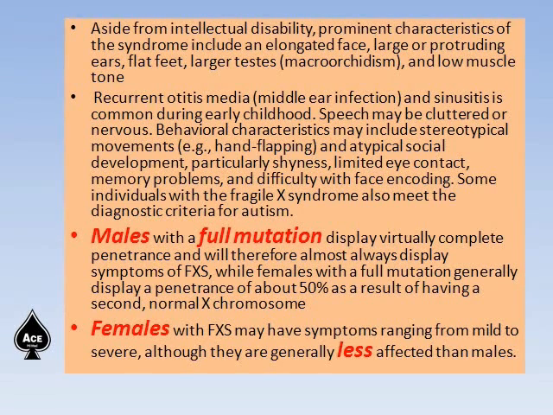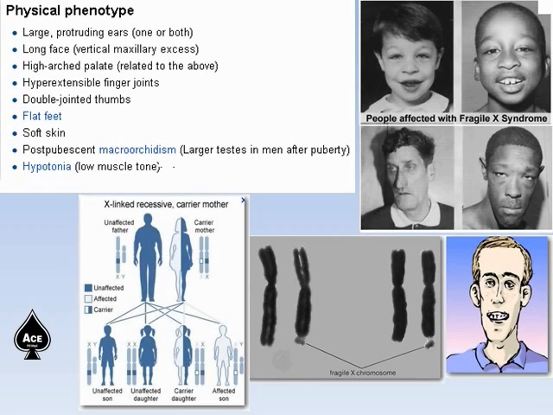Aside from intellectual disability, prominent characteristics of the syndrome include elongated face, which I already said, flat feet and macroorchidism. Recurrent otitis media, urinary infection, sinusitis are common. Speech may be affected, hand flapping can be there, social anxiety may be there. Males with the full mutation display virtually complete penetrance and will therefore almost always display the syndrome, whereas females with Fragile X syndrome may have symptoms ranging from mild to severe, although they are generally less affected than males.